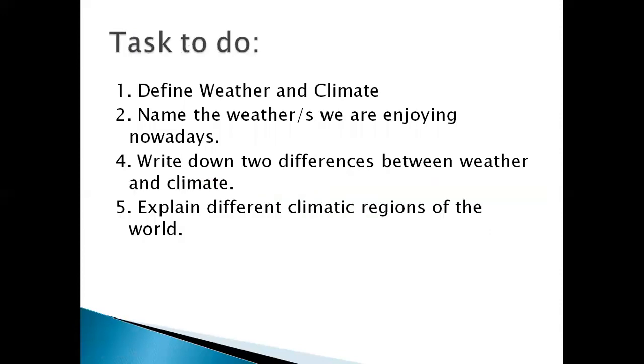Okay, here is a task for you that you are going to do in your copies. First of all, question number 1 is you are going to define weather and climate. Second, you are going to name the weather or the weathers we are enjoying nowadays. You are going to write two differences between weather and climate, and at the end you are going to explain different climatic regions of the world.